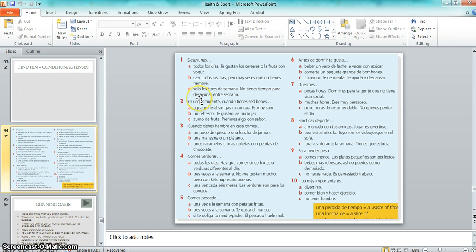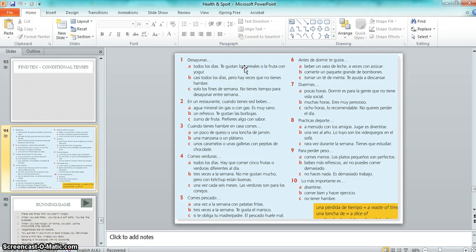I'm just going to recap very quickly how it is that I expect you to do that. So we're just going to take this first one here, which is: Desayunas todos los días, te gustan los cereales o la fruta con yogur, o casi todos los días, pero hay veces que no tienes hambre, o solo los fines de semana no tienes tiempo para desayunar entre semana. As a basic rule, what you're doing here is just changing the verbs from the second person into the first person. I'm going to use the first one as an example and visualize that.